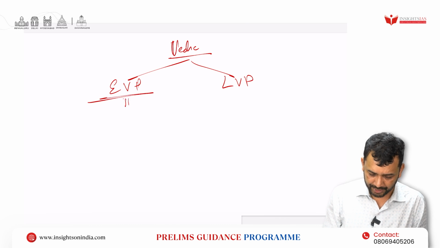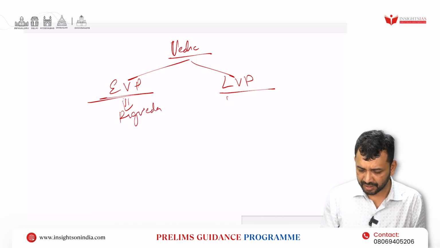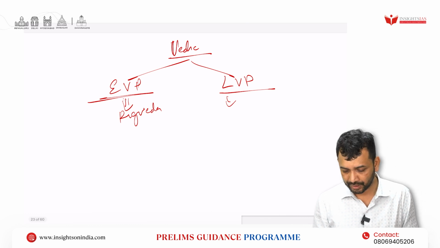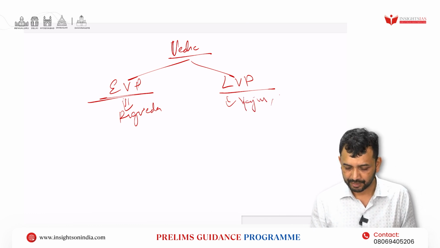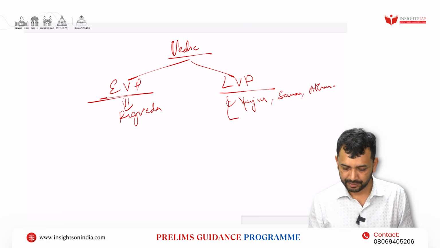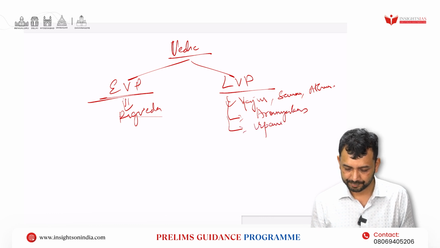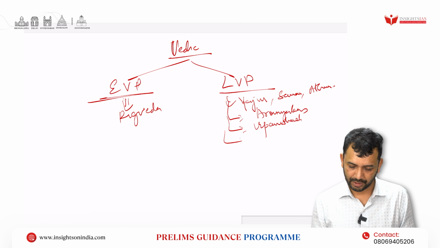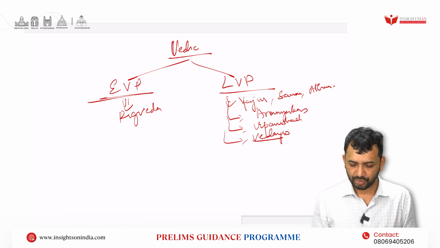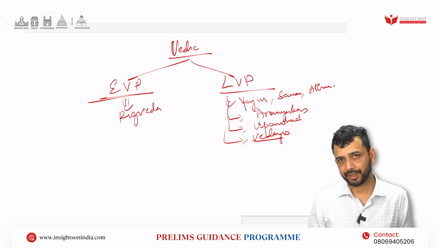Here you can find the Rig Veda, and here you can find other parts of the Vedas: that is Yajur Veda, Sama Veda, Atharva Veda, then Aranyakas, Upanishads, Vedangas. So these can be seen in the later Vedic period.